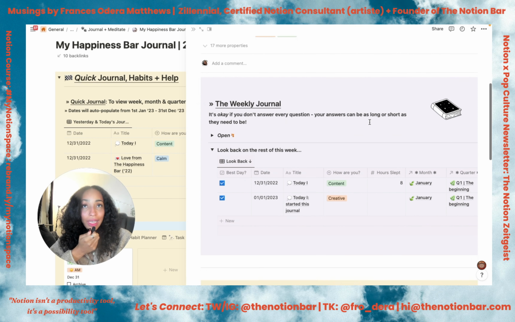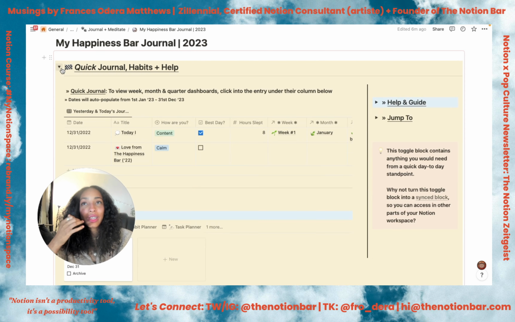Now I've got this main space in the page. Again, all of this is customizable. We have this quote widget over here, which I love, which I got from Indify, and it lets you basically just cycle through and see what you're feeling like that day. Yes, if you wanted to, you could definitely duplicate this and put this in your quick journal widget if you wanted something a bit more inspiring in your quick journal section.